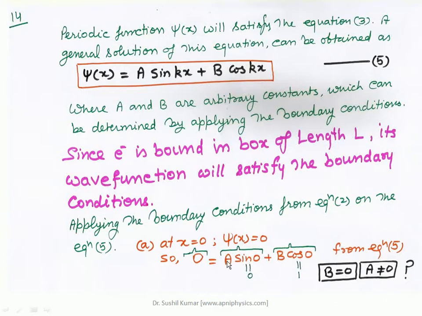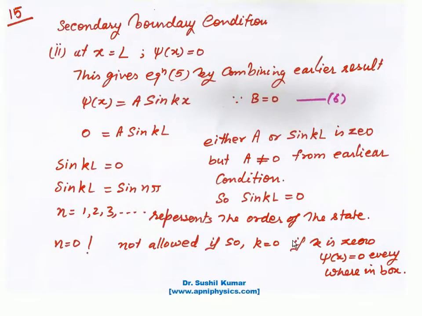So the conclusion was basically what? The sum of these two terms, a sin 0 and b cos 0, is equal to 0, and this is possible only when one of these factors is equal to 0. Sin 0 is equal to 0, it means a is not equal to 0. Here cos 0 is equal to 1, that is a non-zero term, so b must be equal to 0. So the conclusion is that b is equal to 0 and a is not equal to 0. This was the procedure to determine the value of the arbitrary constant b.